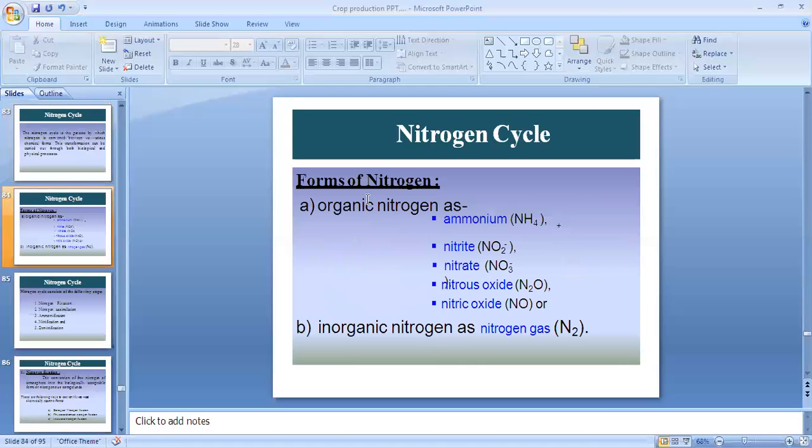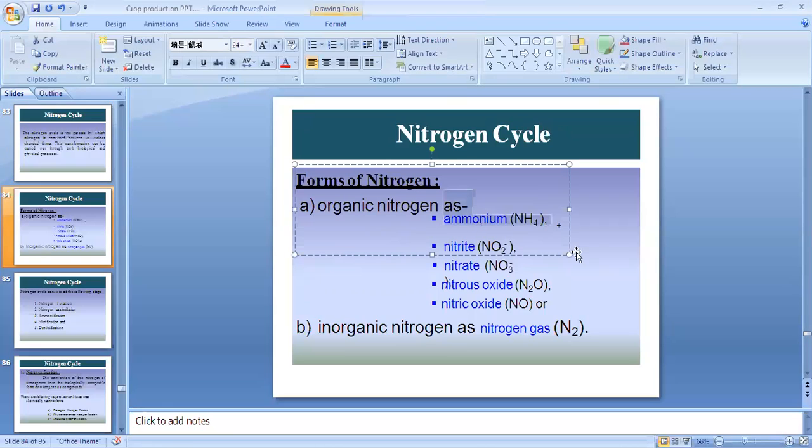Now, the forms of nitrogen. Nitrogen exists in different forms. First, ammonium, NH4. Ammonium is different: NH3 is ammonia, NH4 is ammonium.